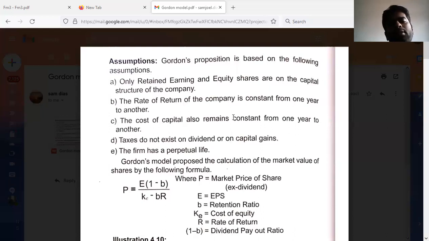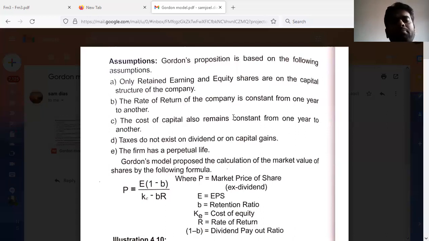Then the third one is that the cost of capital also remains constant from year to year. That means from one year to another, there won't be any changes in the cost of capital. So the cost of capital would be constant throughout its life, and even if in between some years it changes, it will be the same for the rest of its years.